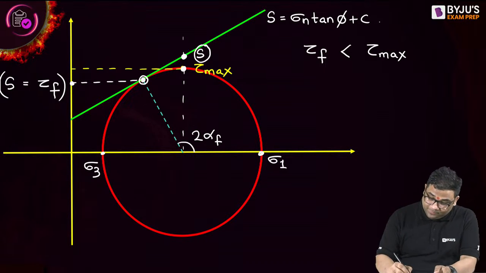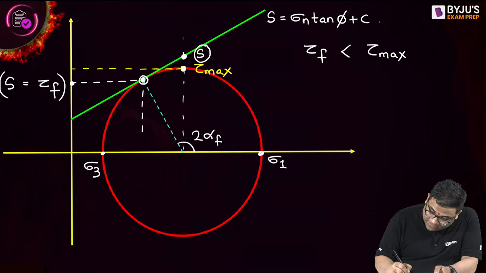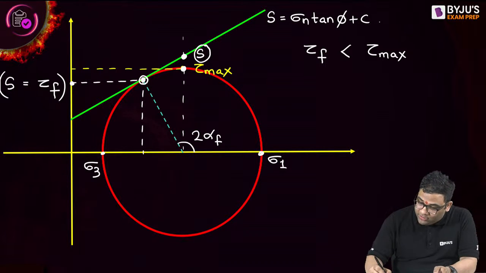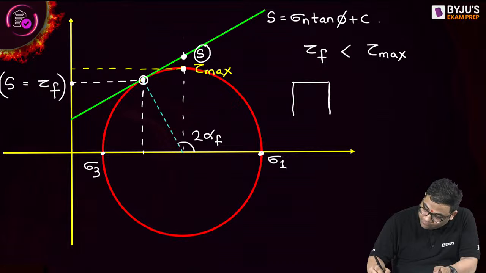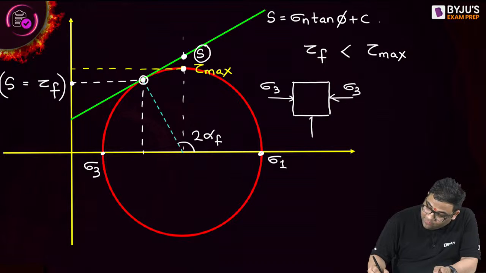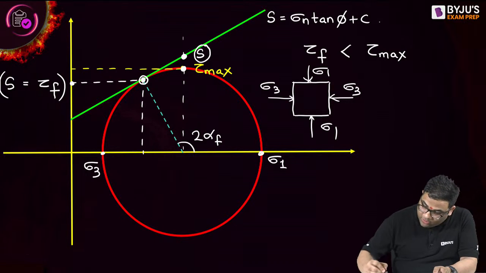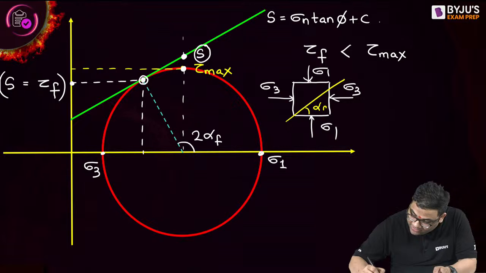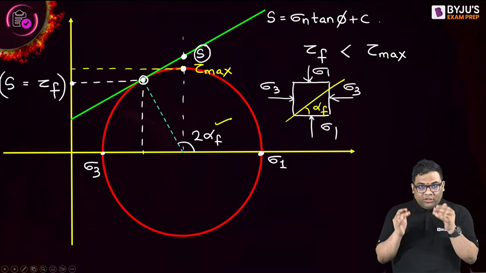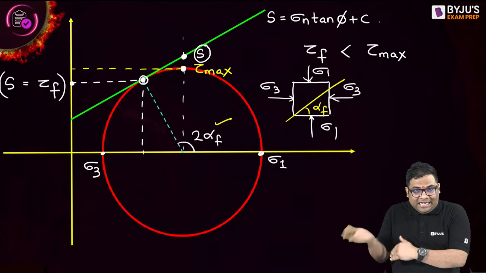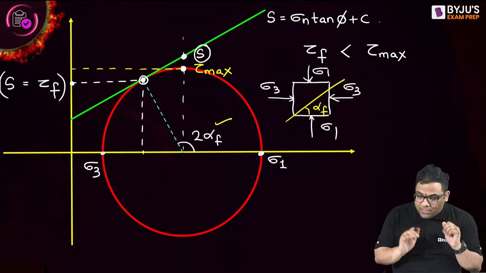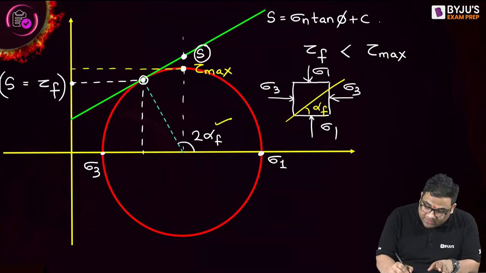Now some more points. You see, this is the failure point. I'll draw the diagram again. This is your sigma 3, this is your sigma 1. And I told that failure will occur at how much angle? Alpha f. And therefore, here it became 2 alpha f. The logic is that whatever angle we see in the real diagram, it becomes 2 times in the Mohr circle. So alpha f becomes 2 alpha f. So this is the failure plane.